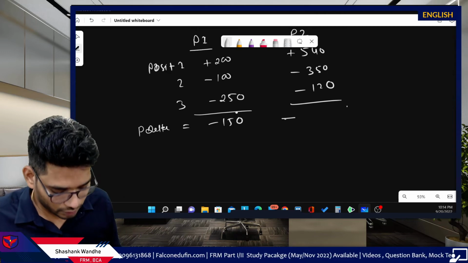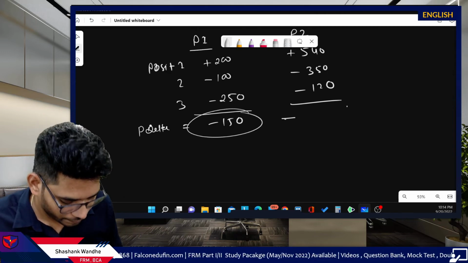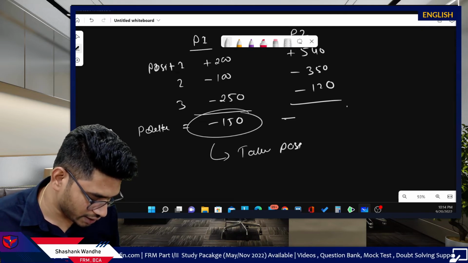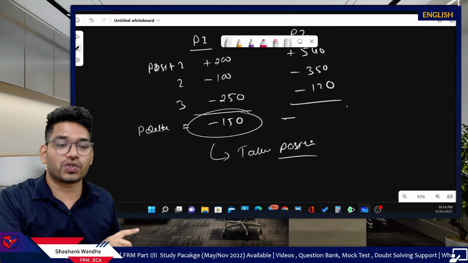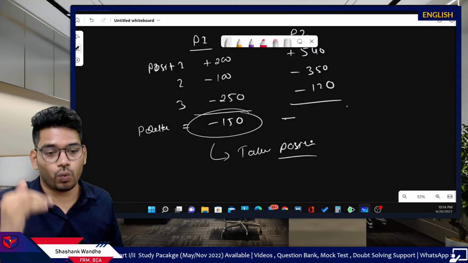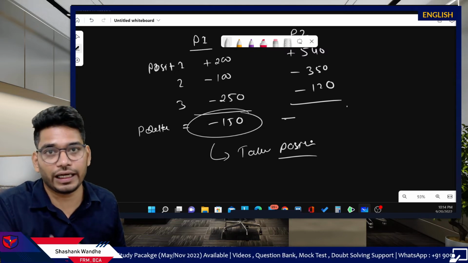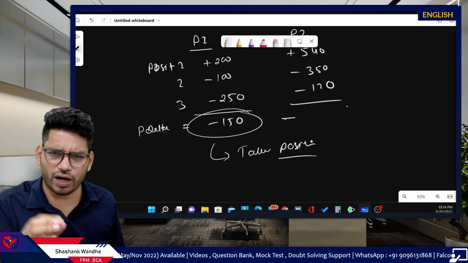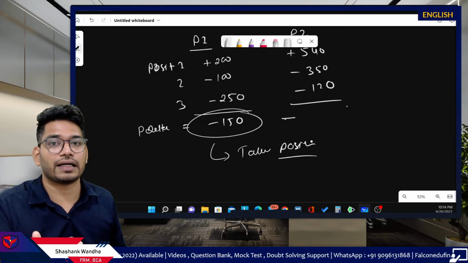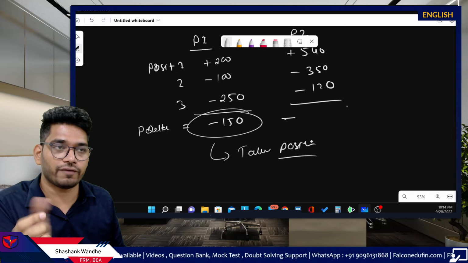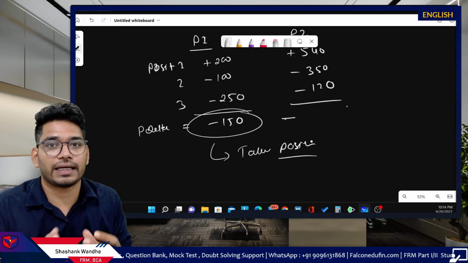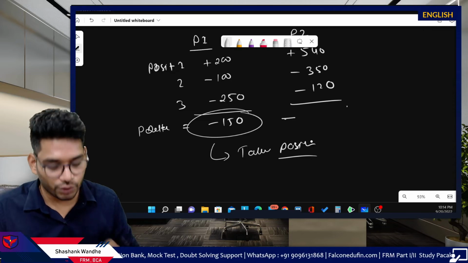And once you get the portfolio delta, we have to take positions in some other instruments, in some other securities, which give us an equal amount of negative sign delta. Negative sign, I will explain what is the meaning of this. For now, just know this: negative sign delta or opposite sign delta, instead of negative, opposite is the correct word. Opposite sign delta, which compensates for the delta and makes our portfolio delta neutral.